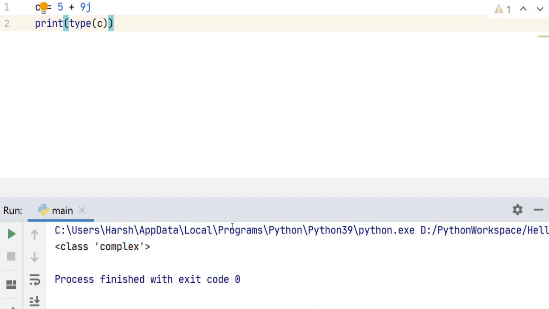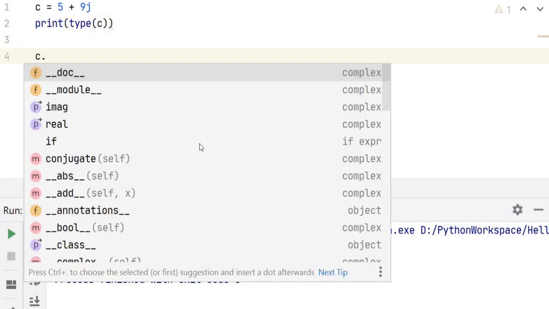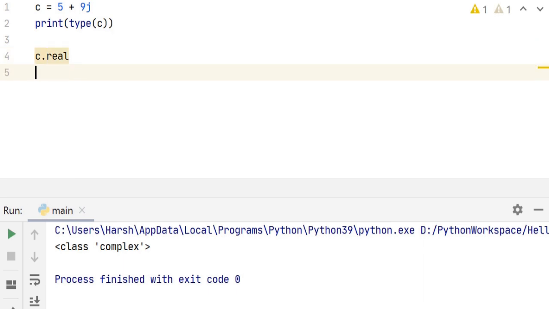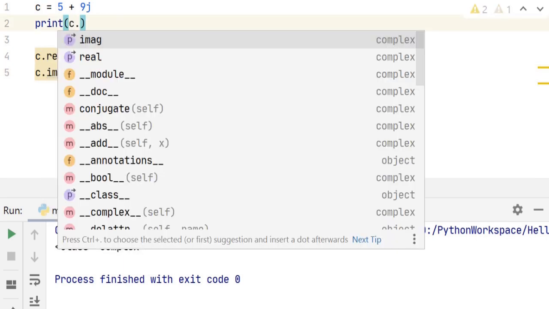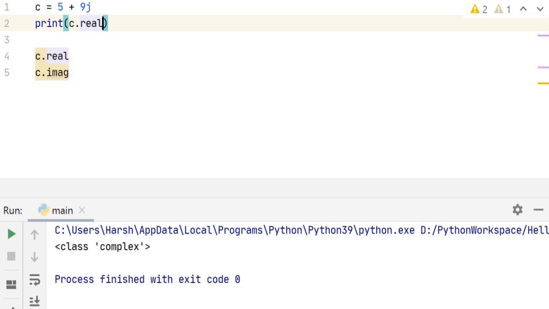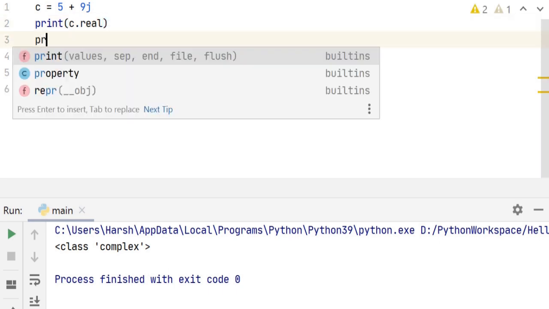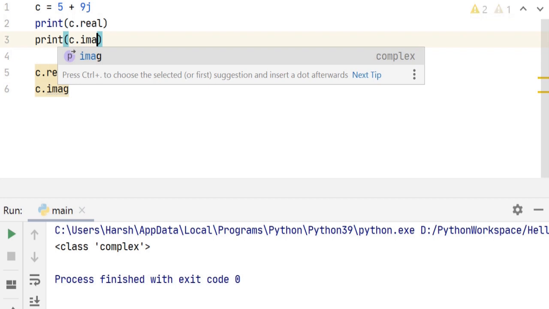Now it's possible to extract the real part and imaginary part of the number. We just need to type C dot real for the real value and C dot imag for the imaginary part. So let's go ahead and print it. Let's print C dot real and print C dot imag.